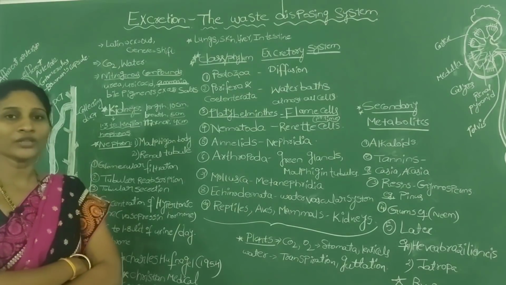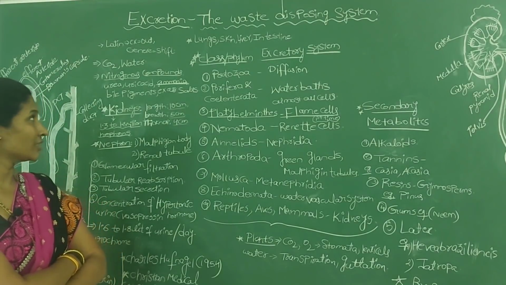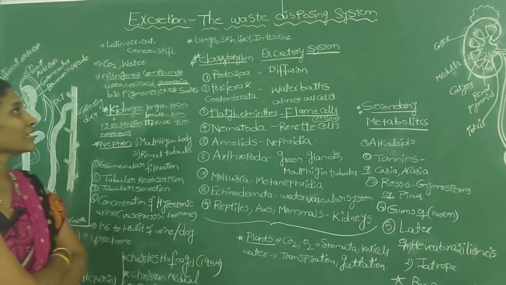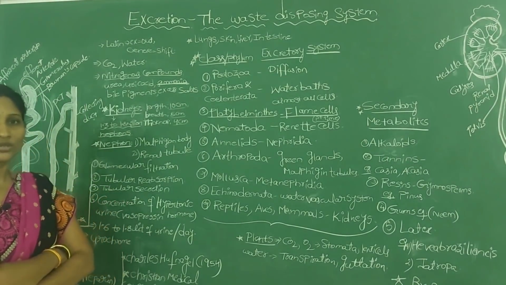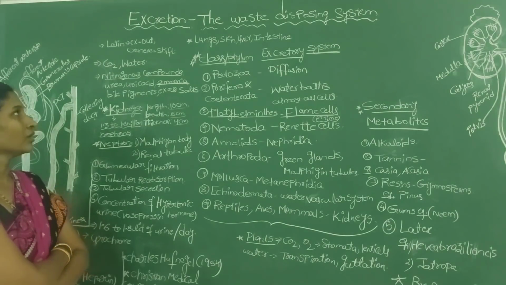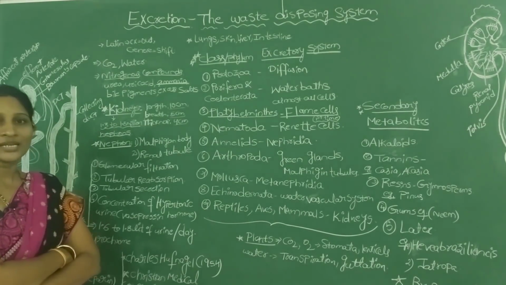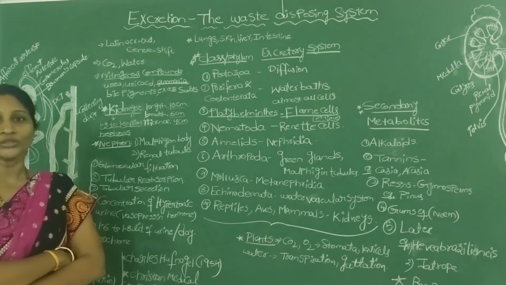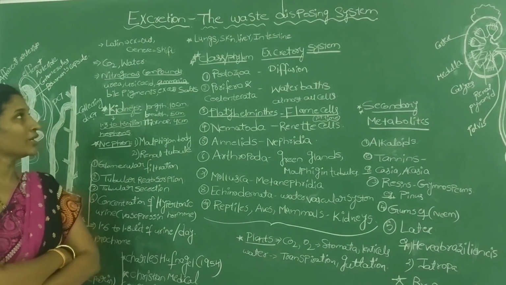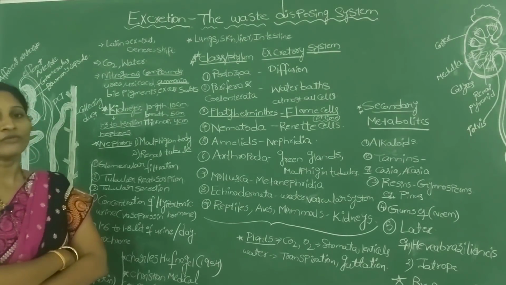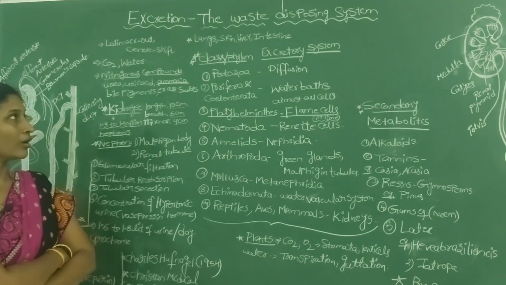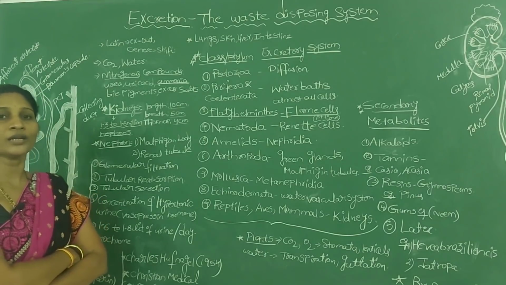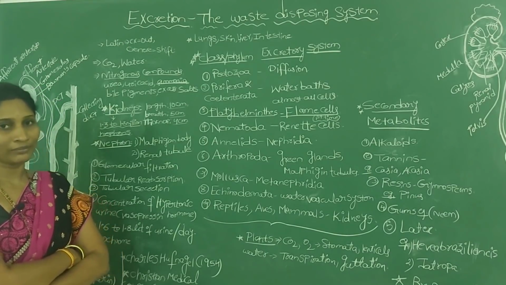As a result of these metabolic activities, some useful products are released, like glucose, and even energy is released. At the same time, along with the useful products and energy, every metabolic activity also releases some waste molecules, or waste materials, or unwanted materials. So excretion is the biological process for separation and removal of waste molecules from the body.